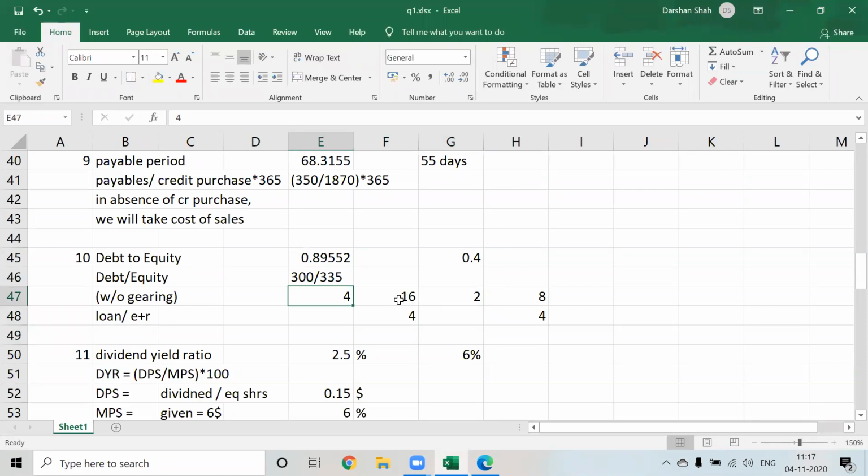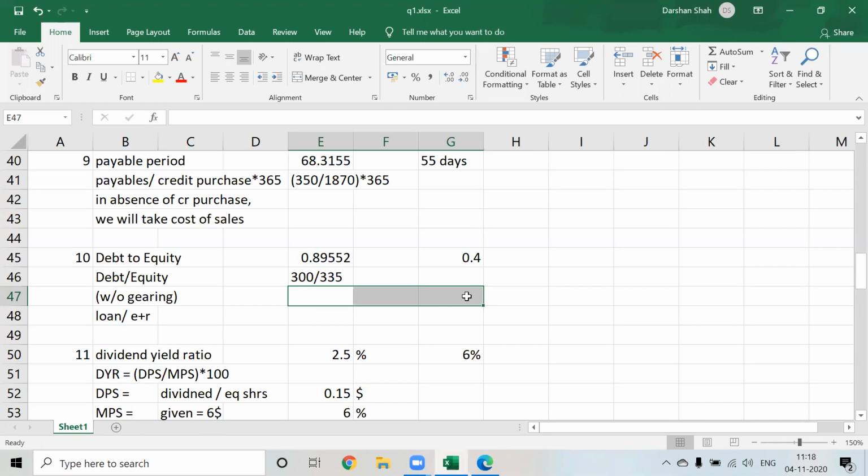Okay, means what is happening? Numerator is greater, means debt is greater. If debt is greater, means what? Company has financial risk. If debt equity ratio is more, debt is more. It has two implications. Now we cannot say necessarily it is bad. So we should not say that it is good or it is bad. We should say company has a higher debt as compared to the standard industry.